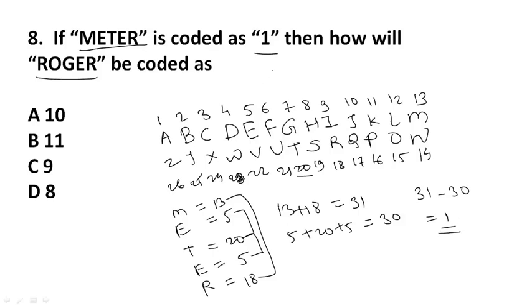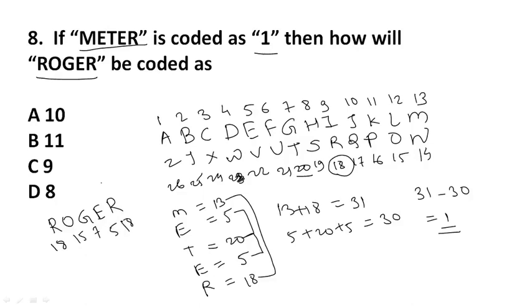In the same way, we have to find the answer for ROGER. R is 18, O is 15, G is 7, E is 5, R is again 18.